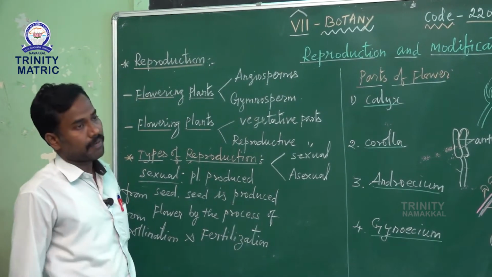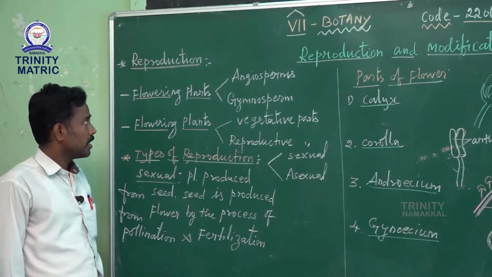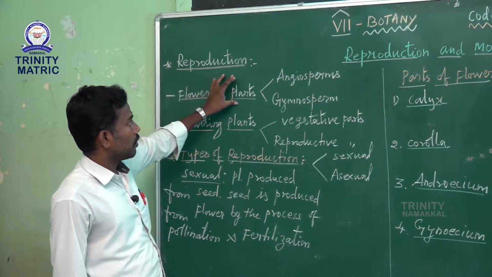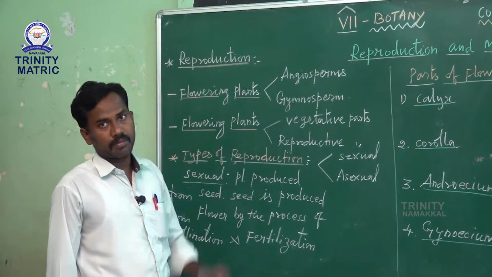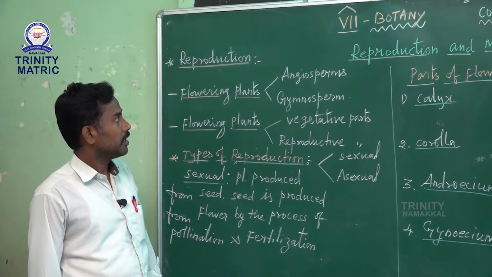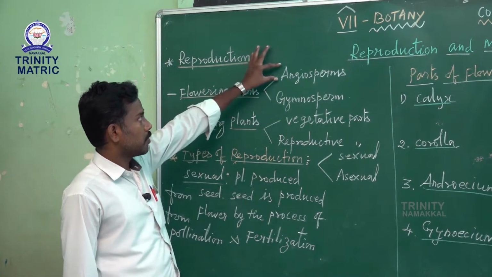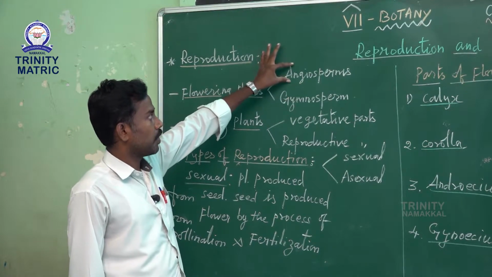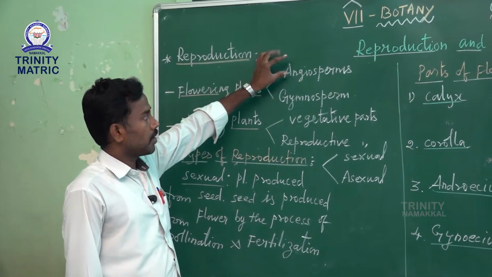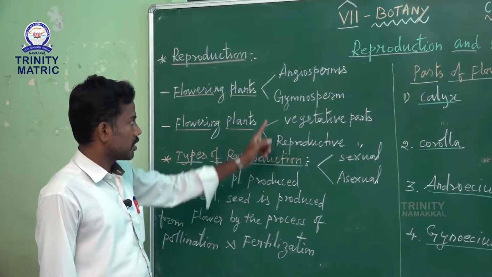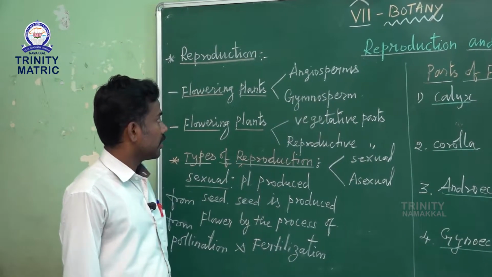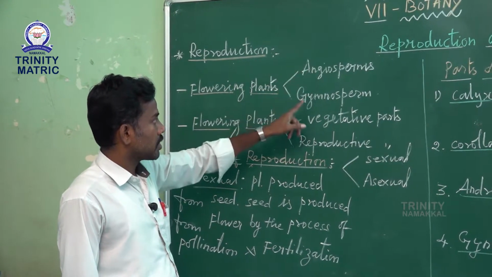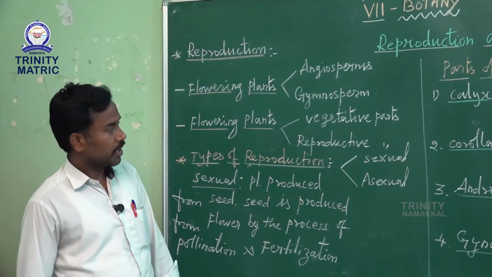Then first of all, reproduction is a characteristic feature of flowering plants. Flowering plants include angiosperms and gymnosperms. Both are Greek words. Angiosperm means closed seeded plant, and gymnosperm means naked seeded plant. So flowering plants include both angiosperms and gymnosperms.